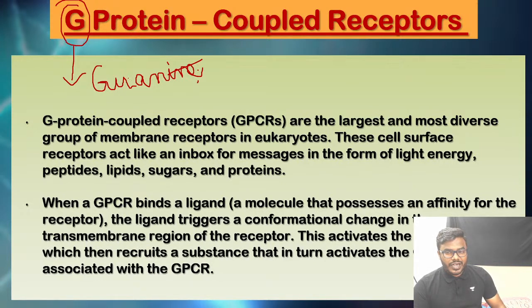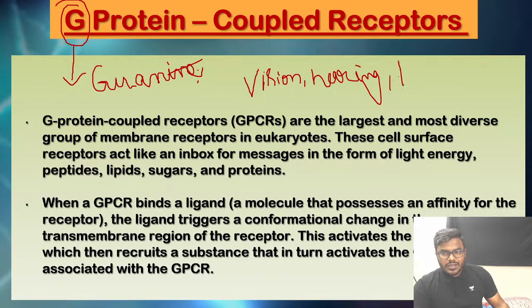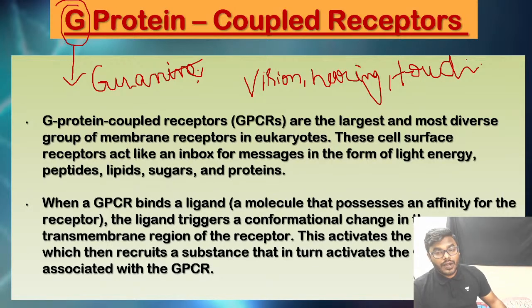Please kindly don't forget the point. And friends, keep in mind the general functions of our body. Say, for example, vision, hearing, touch, hormonal action: all these major processes can be mediated by the GPCR in our body.